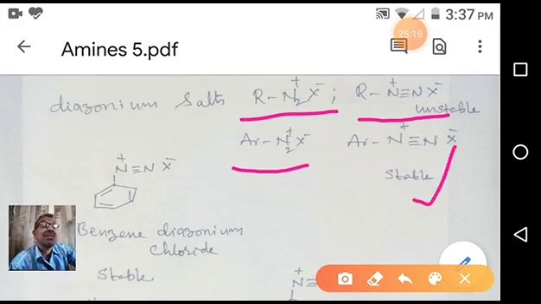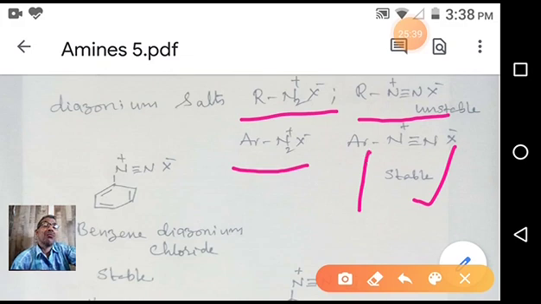We can isolate them from the reaction mixture. Whereas aliphatic diazonium salts are unstable. They are somewhat stabilized by the electron-donating effect of the alkyl group, but compared to aromatic diazonium salts, these diazonium ions are unstable.